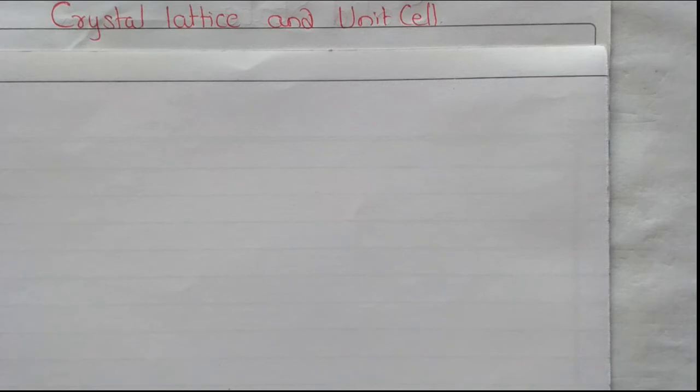Each point in a lattice is called a lattice point, or a lattice site. Each point represents an atom or an ion or a molecule also. Then we are joining the points just to get the idea of the structure. Lattice points are joined by straight lines to bring out the geometry of the lattice.